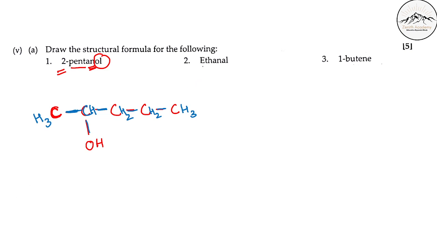Now next is ethanal. Eth means 2 carbons. AN means single bond. And AL, what does this mean? Aldehyde. So aldehyde on the first position. If it is an aldehyde, it will be CHO, and this will be CH3. You have to draw the structural formula, so you draw it like this: CH3, C double bond O and H. This is how ethanal is drawn. So first make it roughly like this to understand that it is an aldehyde, and then draw the aldehyde properly.